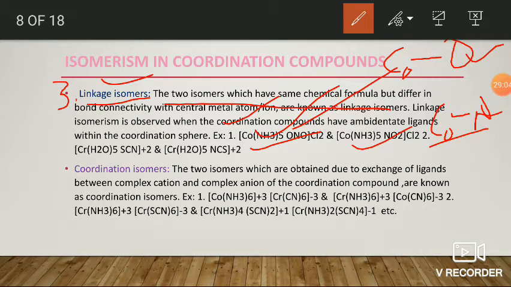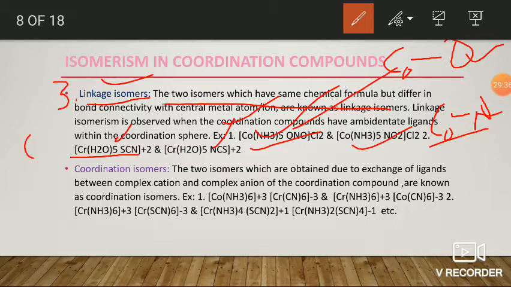In the second example, it is a chromium complex which contains the thiocyanato ambidentate ligand. The ligand may connect to the metal ion through the sulfur donor atom, or it may connect through the nitrogen donor atom. In the first case, the chromium ligand linkage is through the sulfur atom, but in the second isomer, it is through the chromium nitrogen donor linkage.